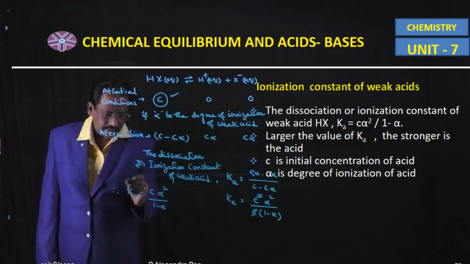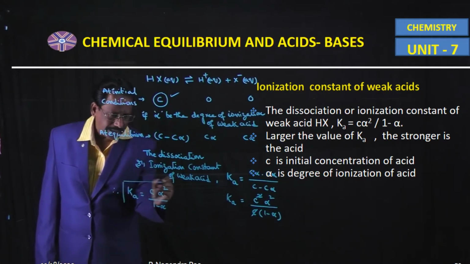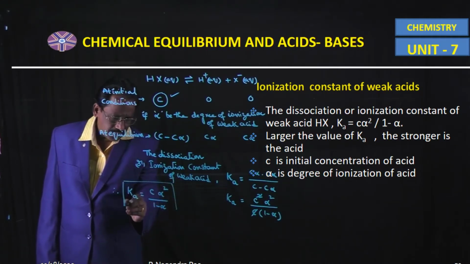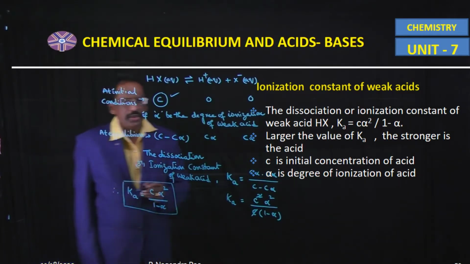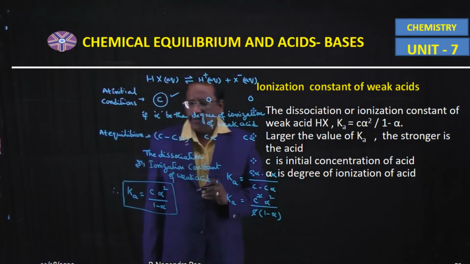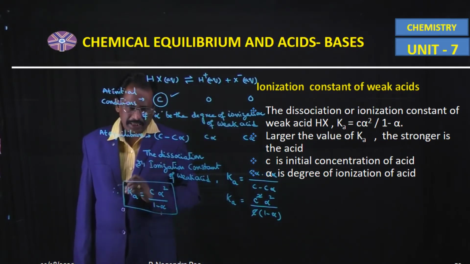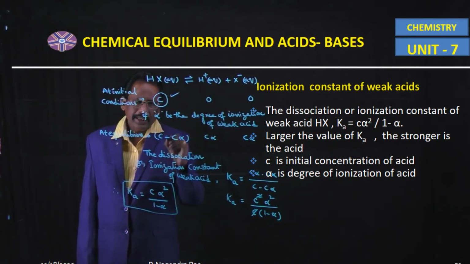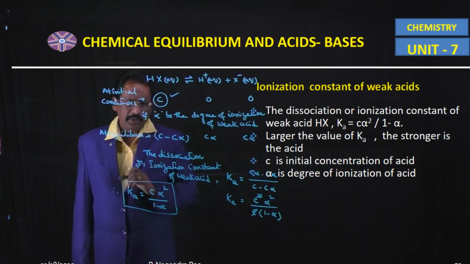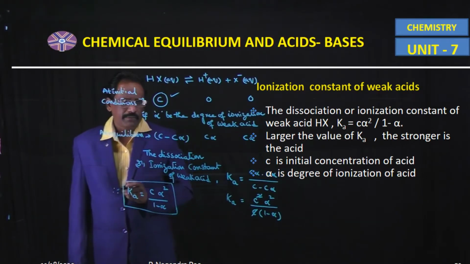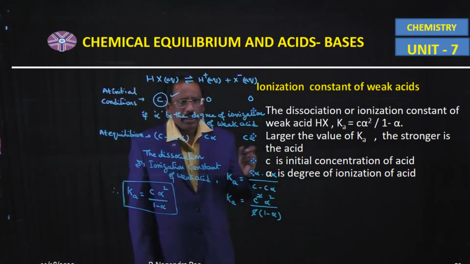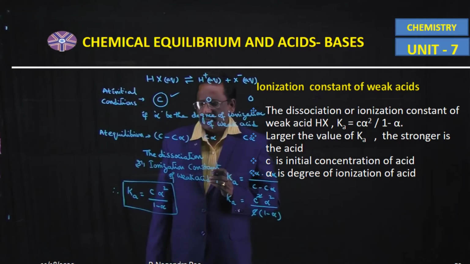So this is the formula used to calculate the ionization constant or dissociation constant of a weak acid, where C is the initial concentration of the weak acid, and alpha is the degree of ionization of the weak acid.